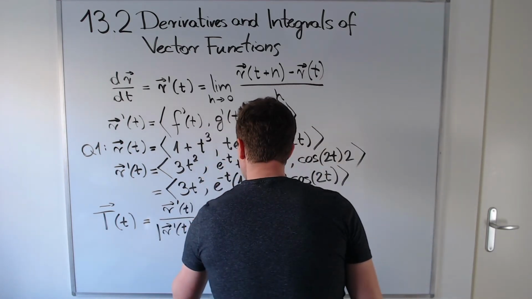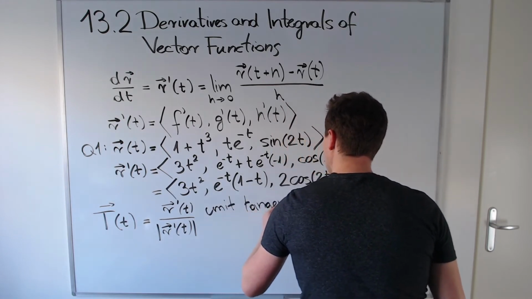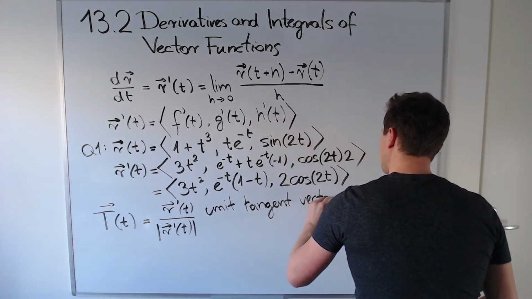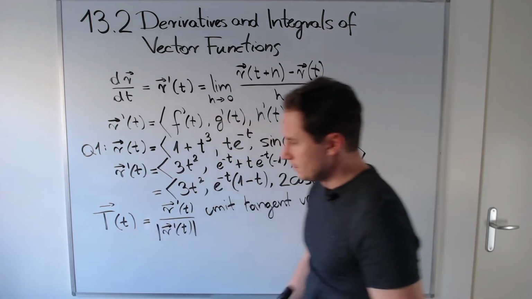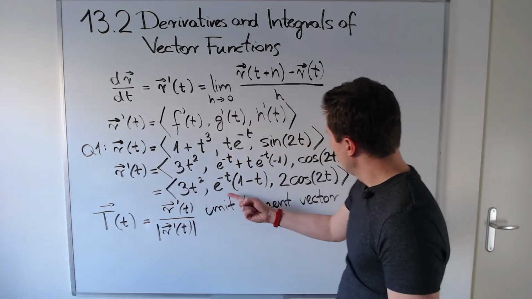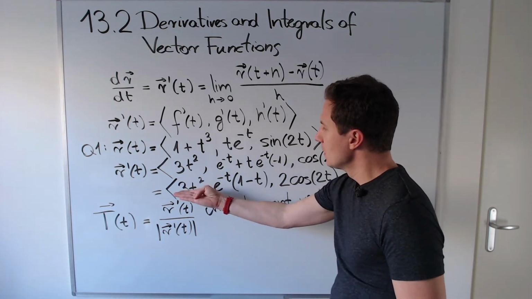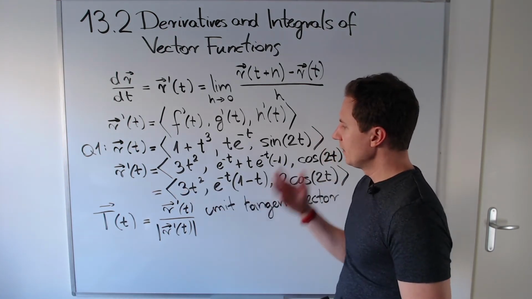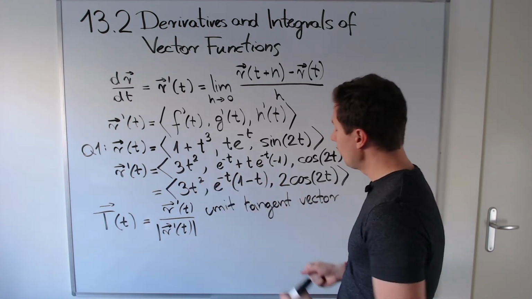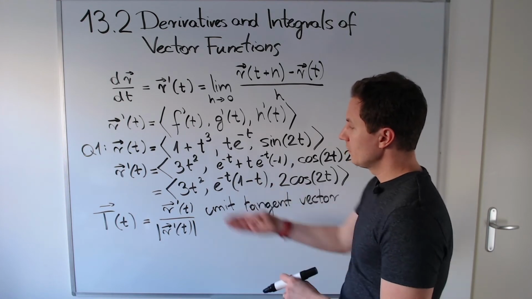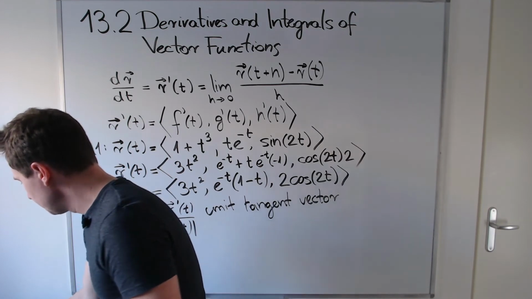So that's the unit tangent vector at little t. For example, for this function, you may compute the unit tangent vector by taking this derivative of r(t), computing its length, the square root of the sum of the squared components, and then dividing this derivative by that expression.